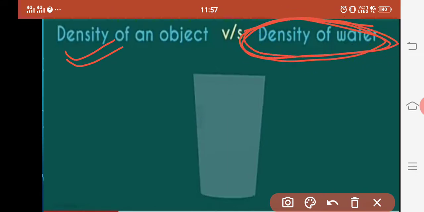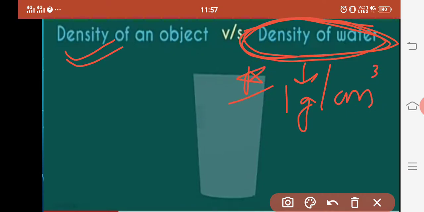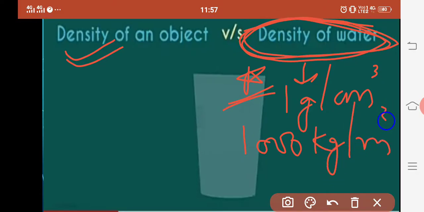And in the notes, already I gave you the density of water is 1 gram per centimeter cube. This is constant, very important. Just remember the density of water is 1 gram per centimeter cube, or in SI we say 1000 kilogram per meter cube. And this density is maximum at 4 degrees Celsius.